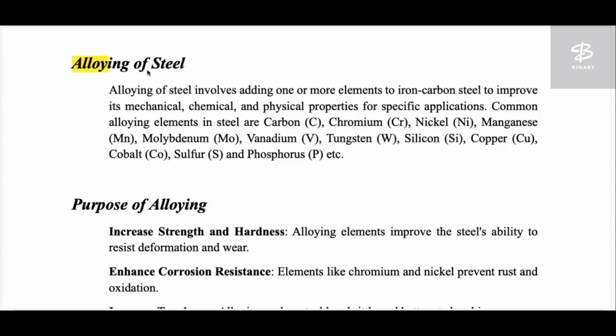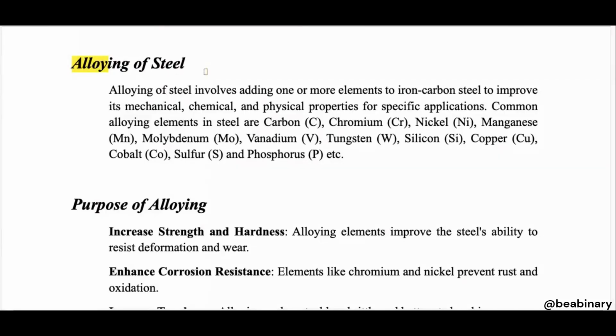So now, alloying of steel means what is the alloy that is going to happen in steel. Steel is also a kind of alloy, but furthermore we are going to mix some other elements so that we can enhance the property of steel as well. Whatever the desired property that we require, we can do accordingly. That is known as alloying of steel.